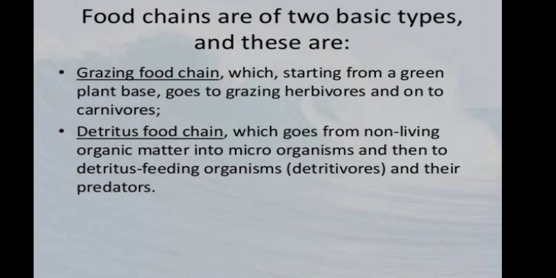Then next, detritus means the dead organic matter, which is an important source of energy. And the grazing food chain means they obtain energy from the sun. It means the abiotic, it means the biotic component.